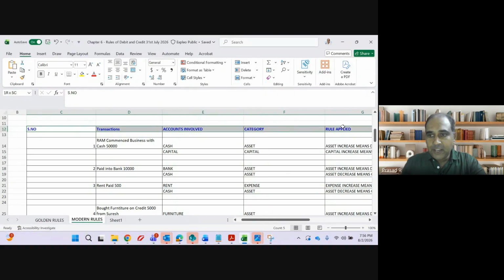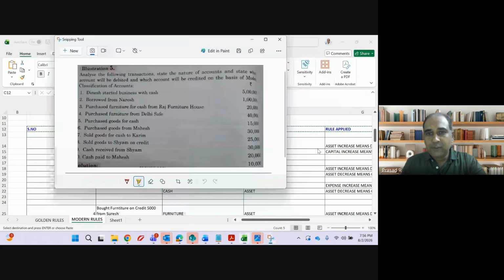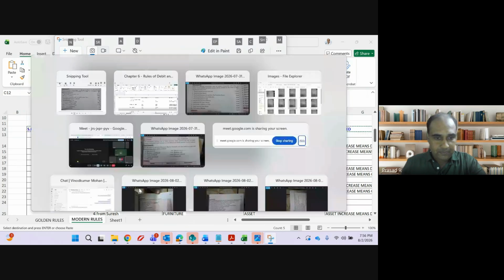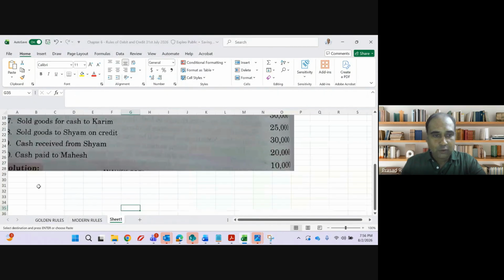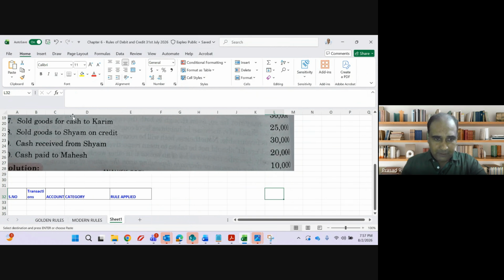Someone asked me why we are not doing it in a format. Akshit asked me yesterday as well. We will start doing it in a format when we go to chapter number 8. Now it is only understanding of concept. Let's understand the concept now, guys.